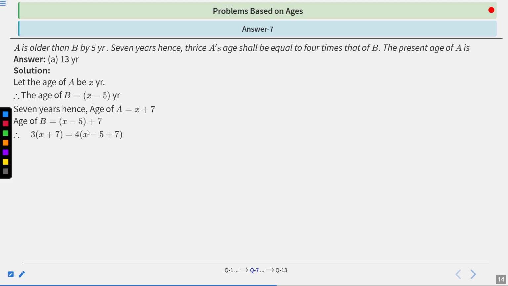It is given that thrice the age of A equals 4 times that of B. So 3 into (X plus 7) equals 4 into (X minus 5 plus 7). So we get 3X plus 21 equals 4X minus 20 plus 28, so 3X plus 21 equals 4X plus 8. When we subtract, we get X equals 13 years. So the age of A is 13 years. A is the correct answer. Next one.